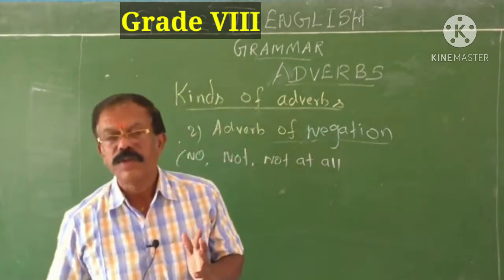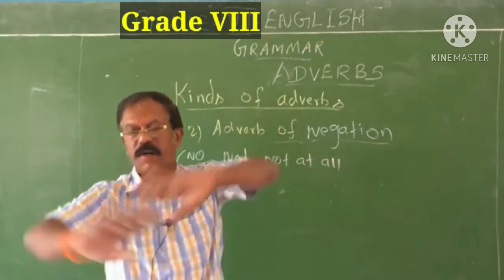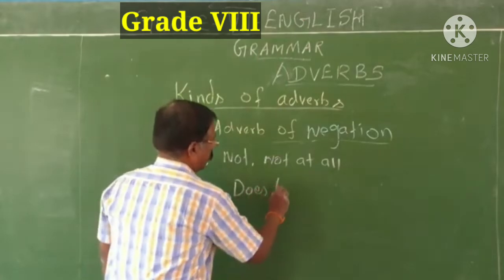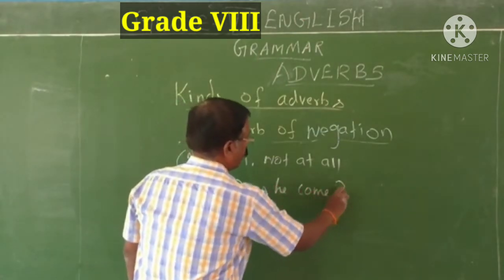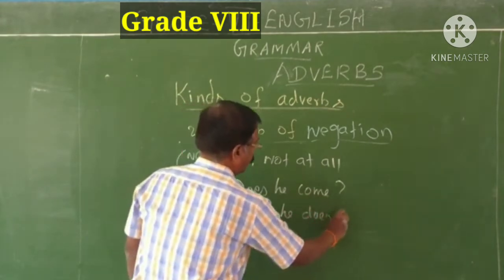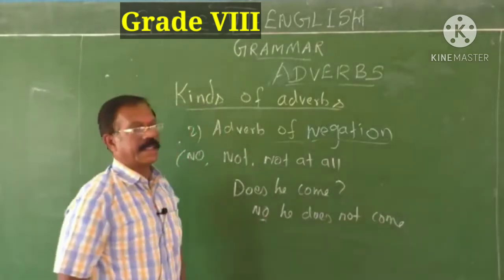Do you go? I do not go. Does he come? No, he does not come. One example. Does he come? No. Now, he does not come. See, this word should be pronounced now.